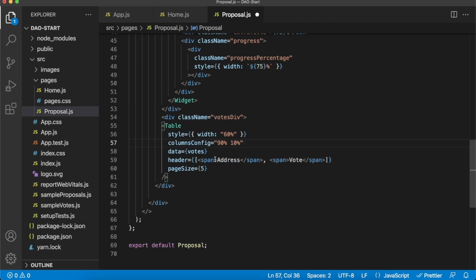But for now, this table will only have two headers, an address and a vote, identifying the vote direction for this address. And the data you see is this votes variable, which we can again get a hard-coded sample set of data for our votes before we actually get the actual votes from our smart contract using Moralis. So let's go ahead and do that.